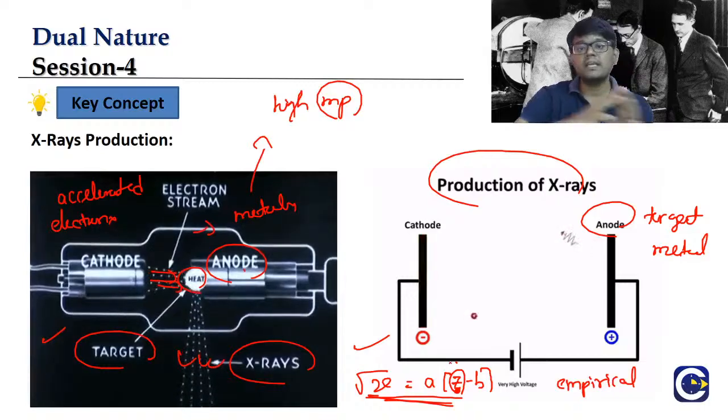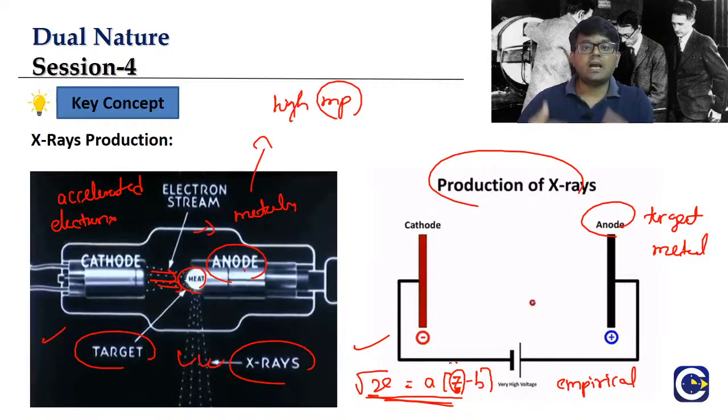Because most of the energy of the electrons will be converted into heat. More than 95% will be dissipation. Only a small fraction of energy is changed into X-rays. The properties and frequency of the X-rays depend upon the nature of the target metal. Moseley gave the empirical formula for the frequency of these X-rays, which led to the discovery of the atomic number of the respective elements.